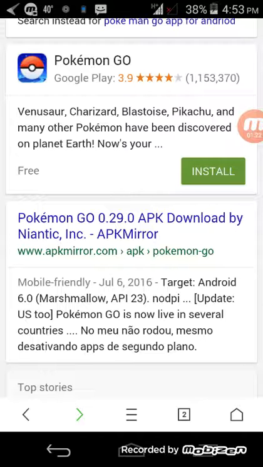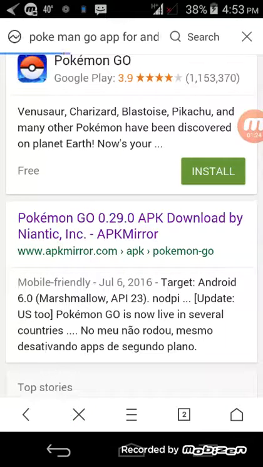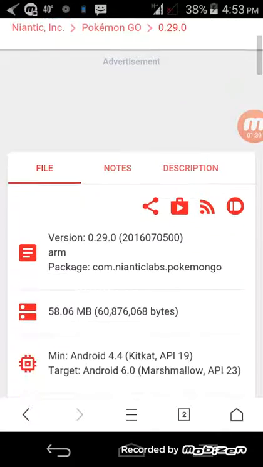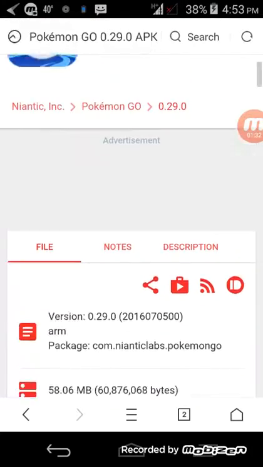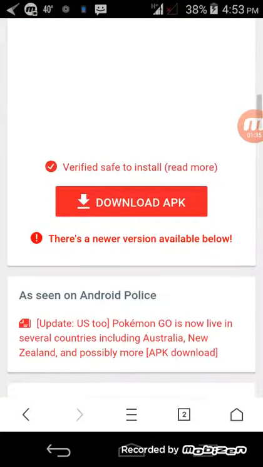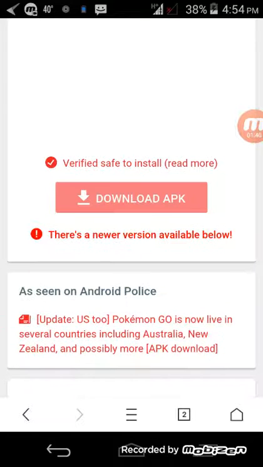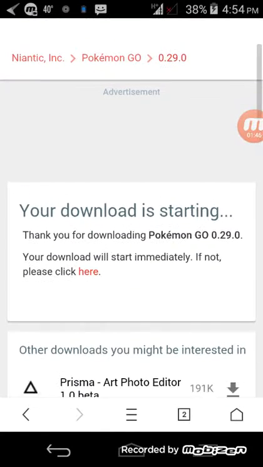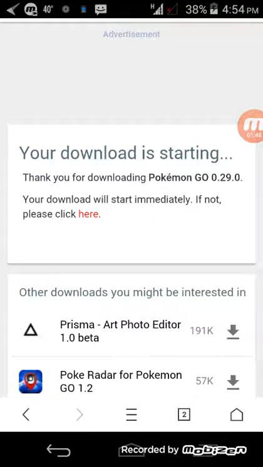So I remove this and I am going to this one, Pokemon Go, afkmo.com application. So when I click on that, it will go to their website and show me where I can install that. So here you see the download application, so I click on this and I click on this. Your download starts here, so I click here.